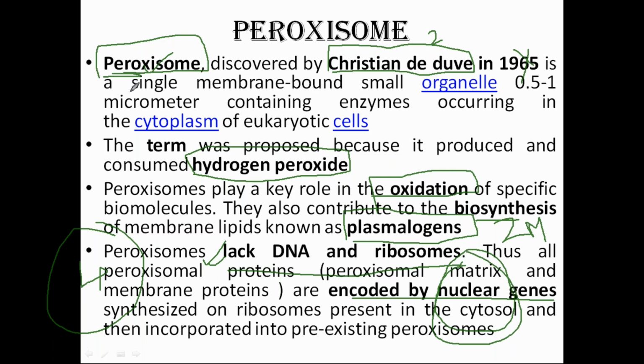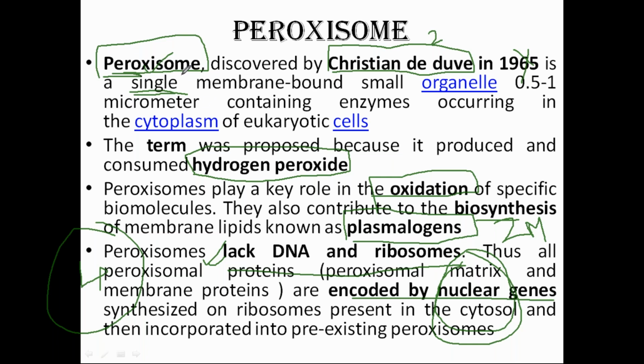One more thing you should note: they are single membrane bound organelles. One more single membrane bound organelle we have learned was the lysosome. In analyze questions they may say it is a double membrane bound organelle, and we miss out the term double, look at other options, and if one option says they have DNA and ribosomes, we tend to think it may be right and take that one. But the double membrane is not the right option.